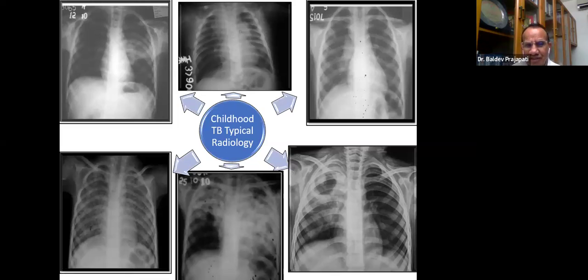Now, which X-ray pictures are highly suggestive of tuberculosis? Please try to answer. Which X-ray pictures, according to the National Tuberculosis Elimination Program, suggest the possibility of tuberculosis? If I guide you, they have considered only three types of lesions on X-ray which are very specific for tuberculosis.